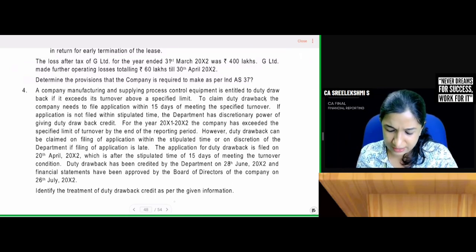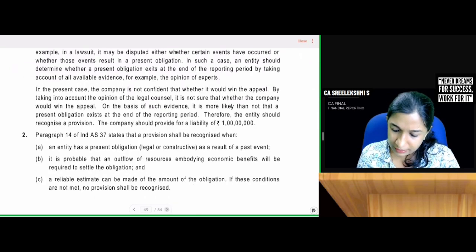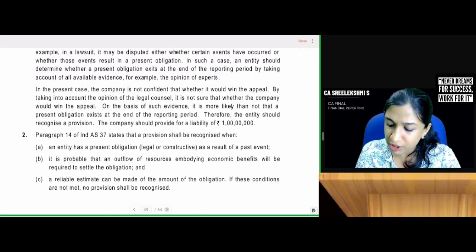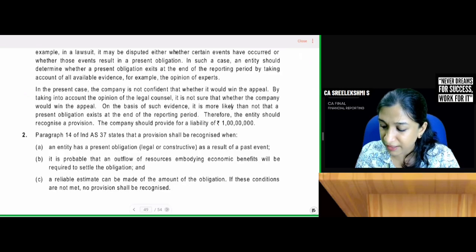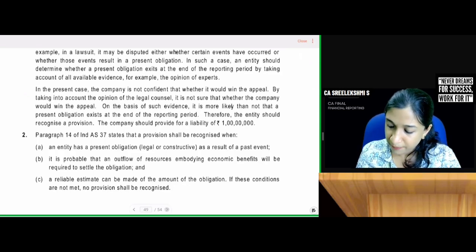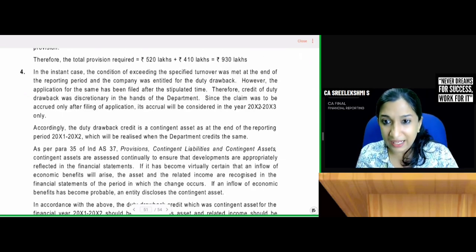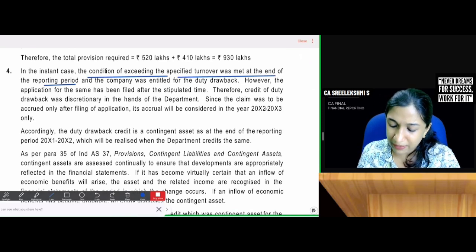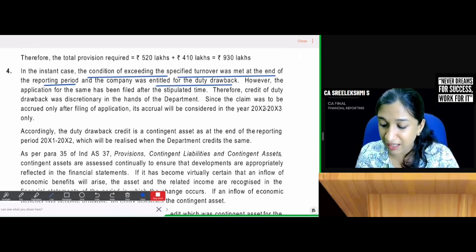Let's go through the answer. Let's read the answer. In the instant case, the condition of exceeding the specified turnover was met, which means the company can get duty drawback. However, the application for the same has been filed after the stipulated time. Therefore, it is discretionary in the hands of the department.